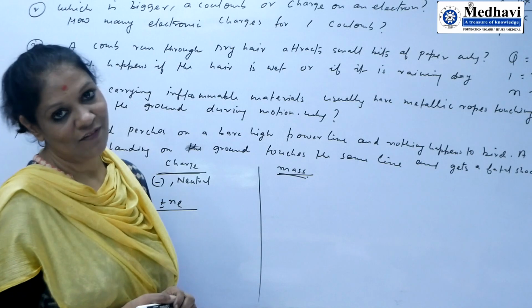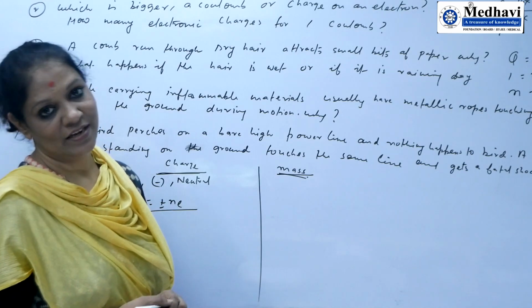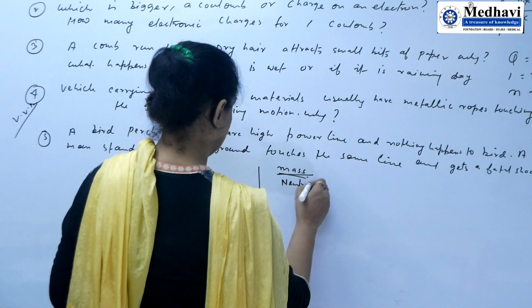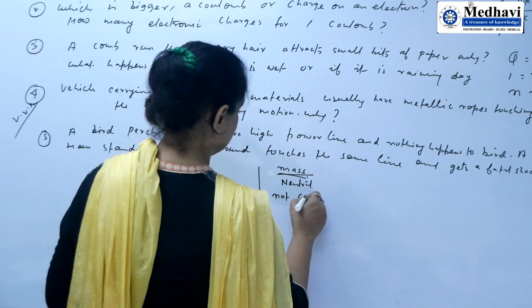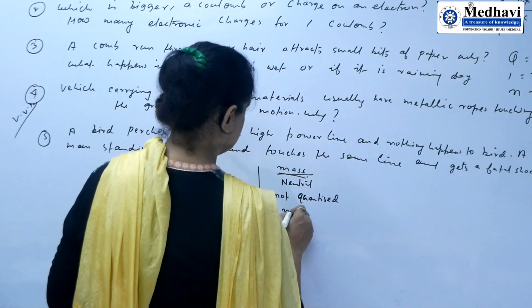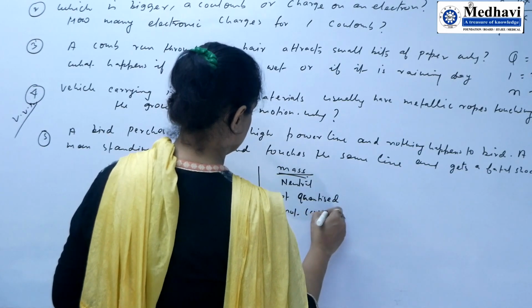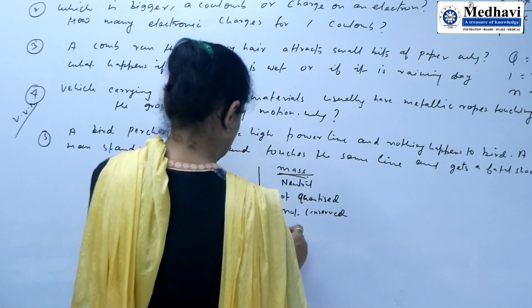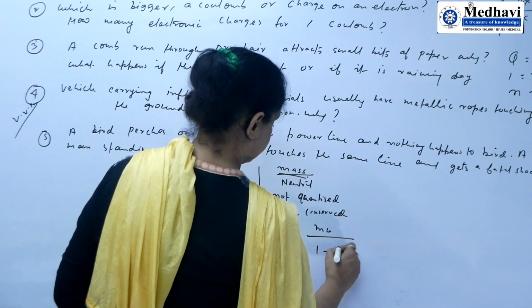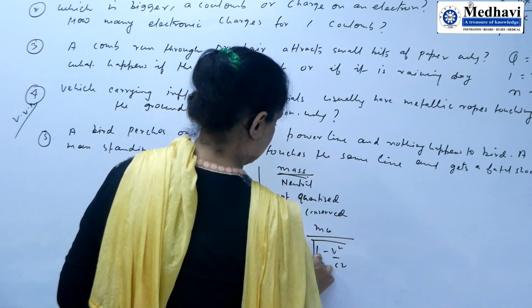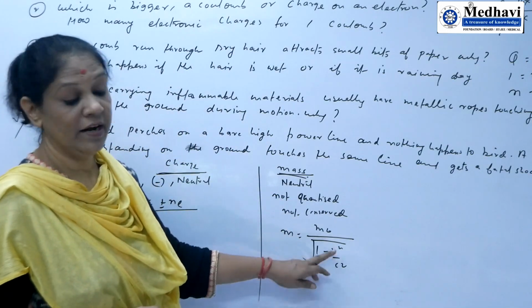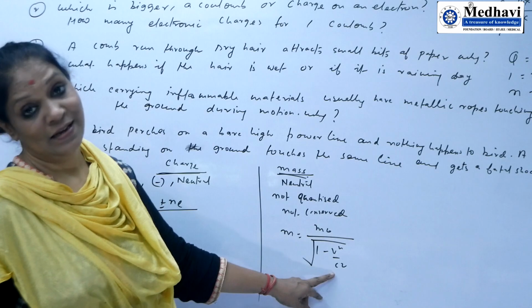If you change the velocity, charge will not be affected, but mass will be affected. Mass depends upon velocity. This is the variation of mass, where V is the velocity of the body and C is the velocity of light.